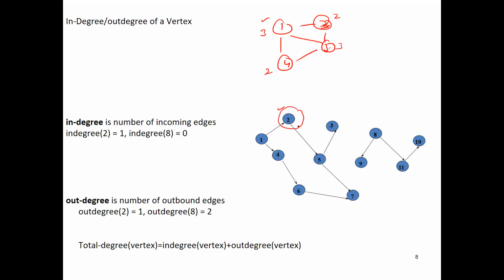In this case, if you're considering the in degree of 2, that is equal to 1 because one edge is incoming towards it. If you consider 7, the in degree of this is 2. If you consider say 8, the in degree of this is 0. Similarly, the out degree of 8 is 2, that is the outgoing edges from 8, and so on. Total degree of a vertex is the sum of in degree and out degree.